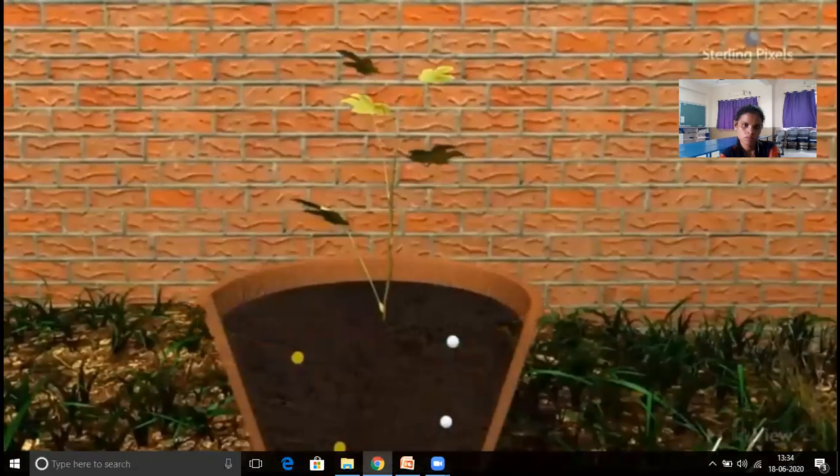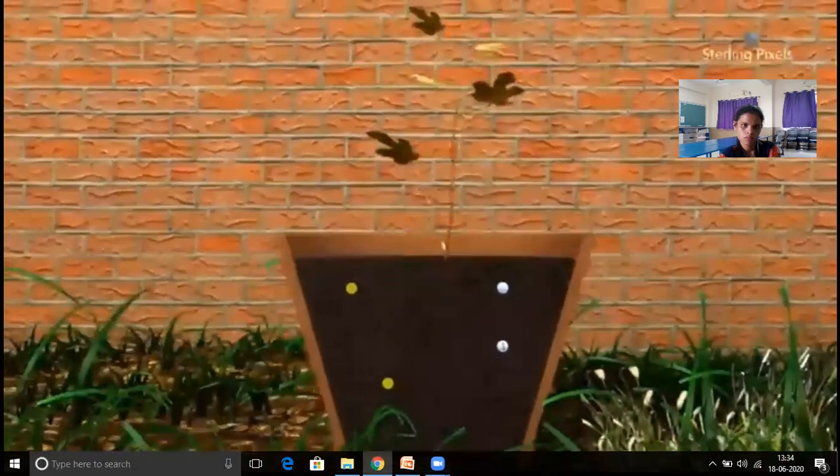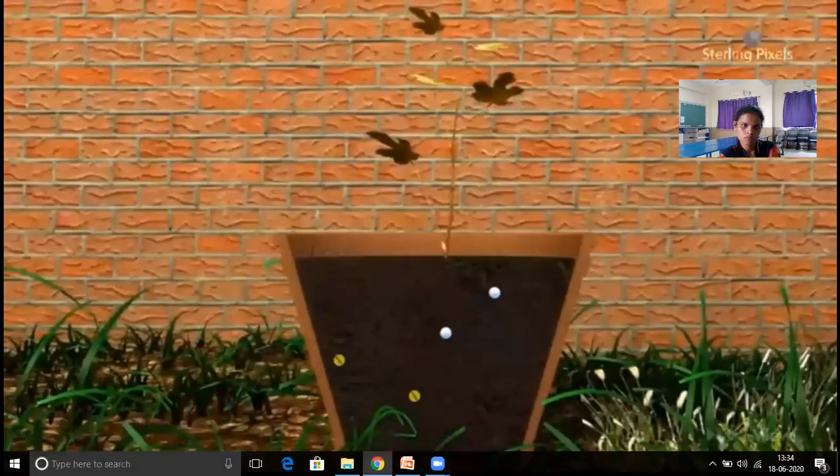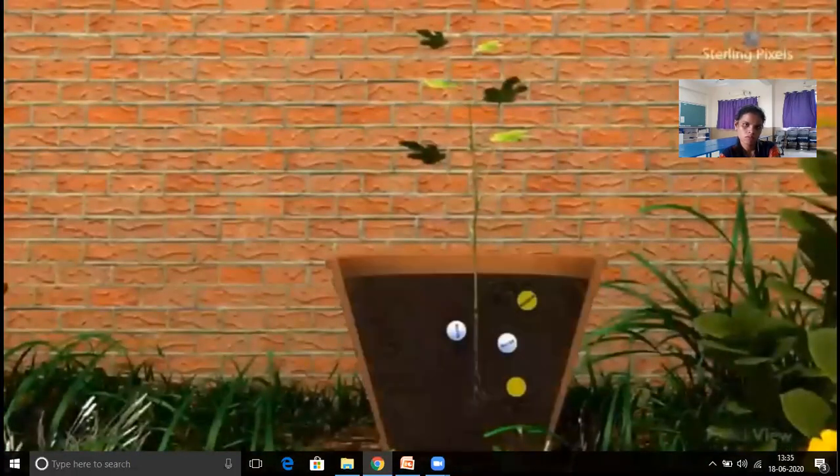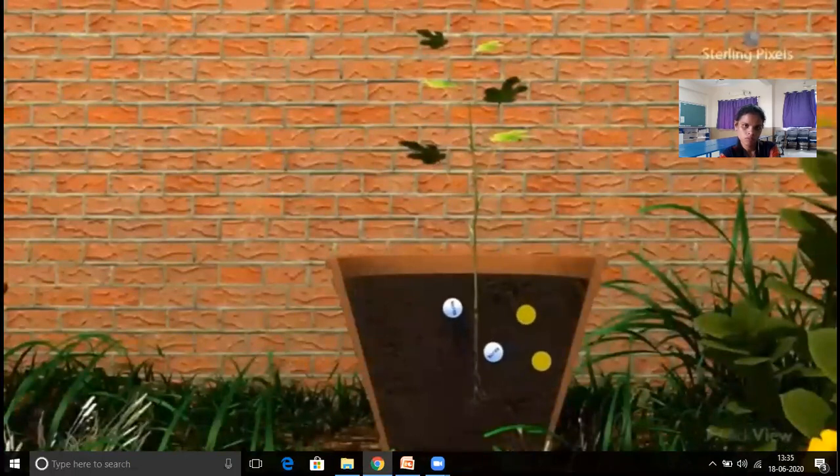You can see that the weed without roots has dried up. This is because without roots, the weed could not absorb water and minerals from the soil, resulting in the death of the plant. On the other hand, the weed with roots was able to absorb both water and minerals from the soil, and hence it continues to live and grow.